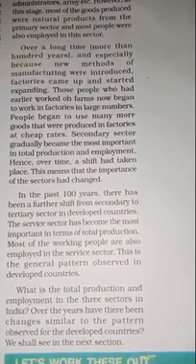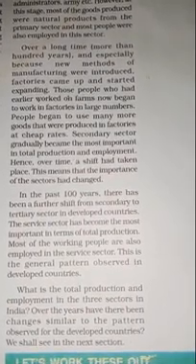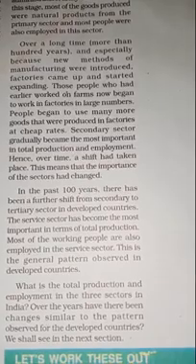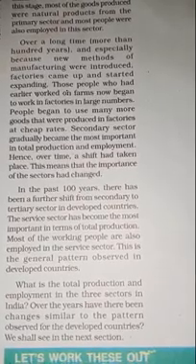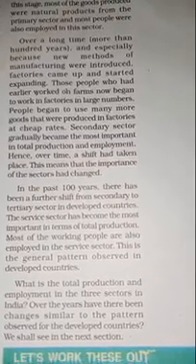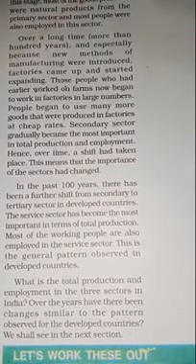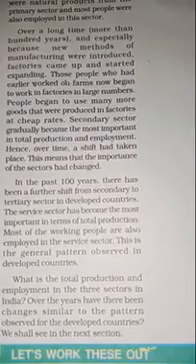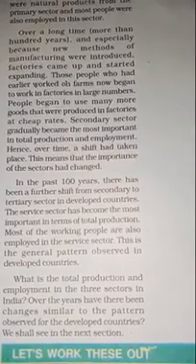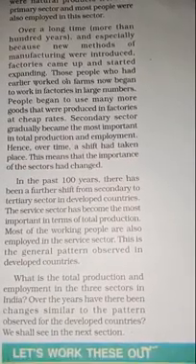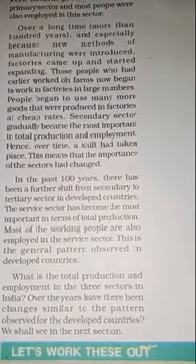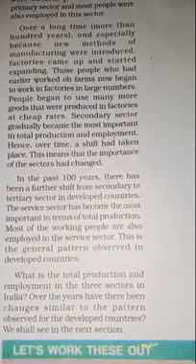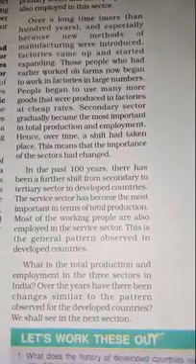factories came up and started expanding. Those people who had earlier worked on farms now began to work in factories in large numbers. People began to use many more goods that were produced in factories at cheap rates. The secondary sector gradually became the most important in total production and employment. Hence, over time, a shift had taken place. This means the importance of the sector has changed totally.